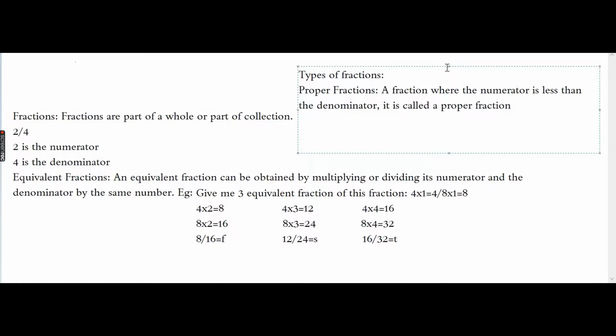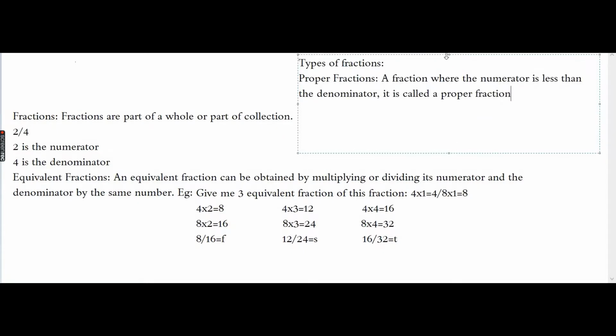Okay, this is the first type of fraction we are going to learn. Proper fraction. So what is proper fraction? A fraction where the numerator is less than the denominator is called a proper fraction. Now let me give you an example, which is 3 by 5. Now 3 is the numerator and 5 is the denominator, and 3 is less than 5. So it will be called a proper fraction.